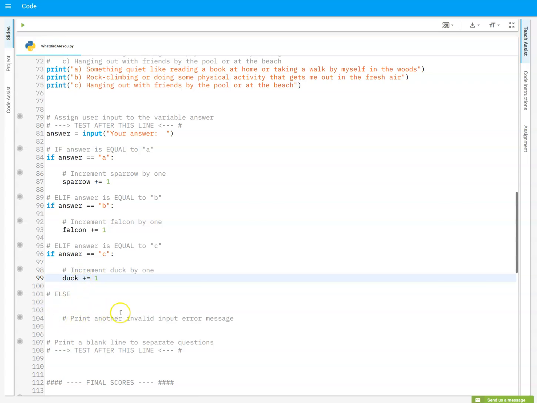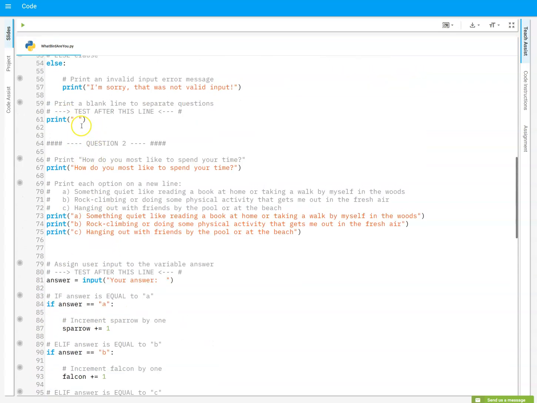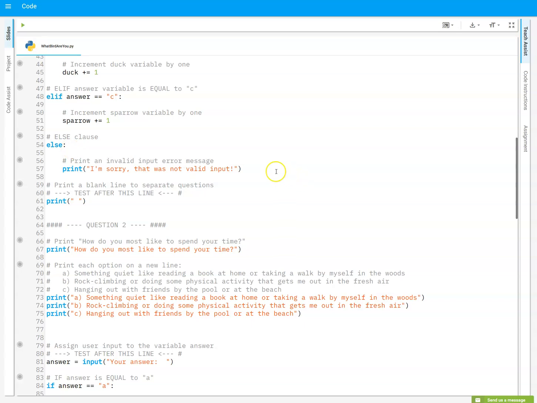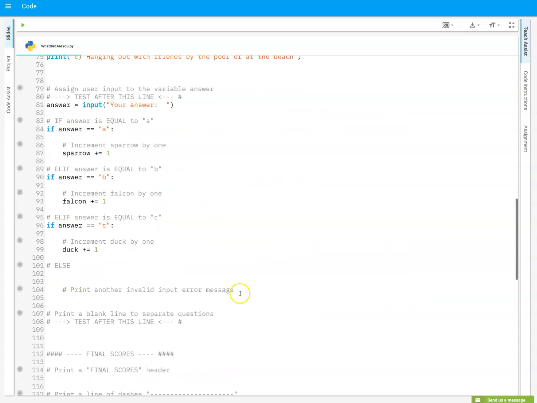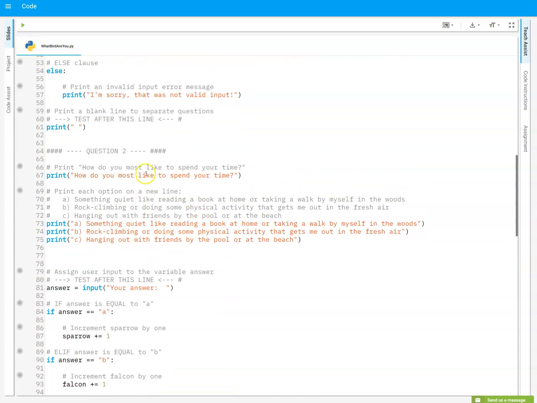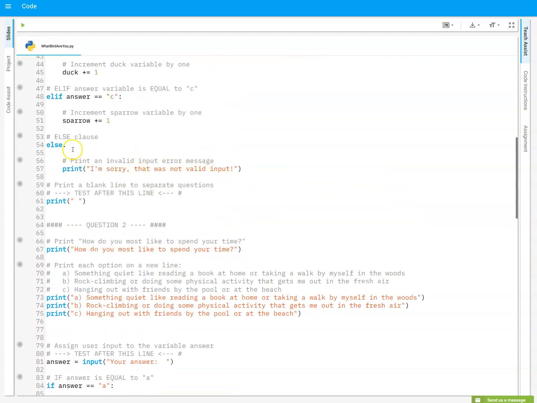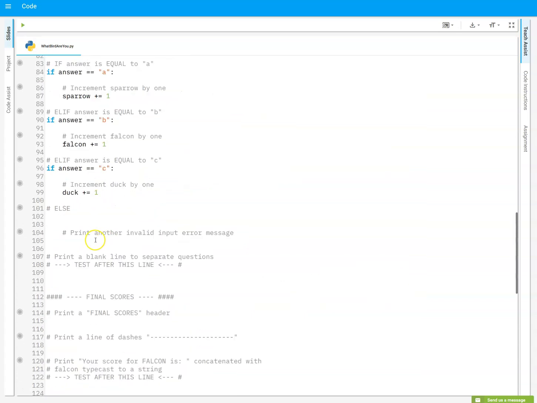And then I'm going to print another message if it's an else. So I will just come up here and get all of this. And then I'm going to just go like that. Oops, won't let me do that. So let's just grab the else clause and grab right here.